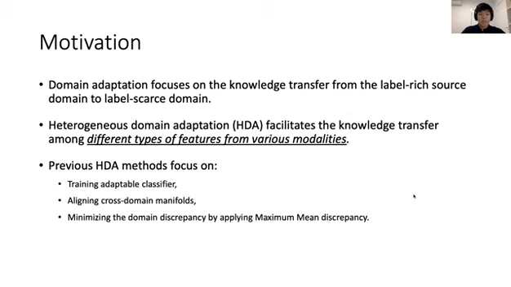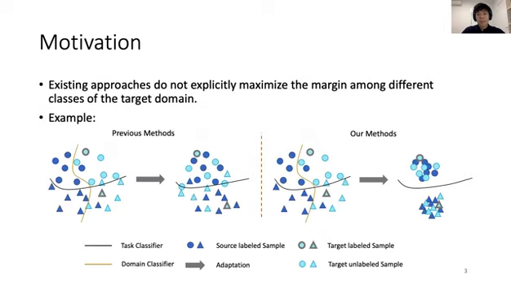Previous heterogeneous domain adaptation methods focus on training adaptable classifiers, aligning cross-domain manifolds, and minimizing the domain discrepancy by applying maximum mean discrepancy. But they are all limited in the sense that they do not explicitly maximize the margin among different classes of the target domain.